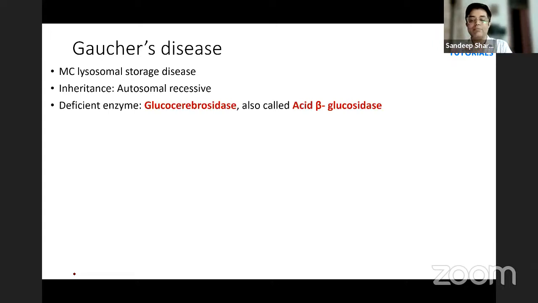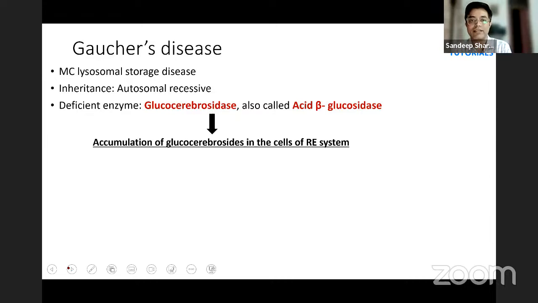Also called acid beta glucosidase. अगर ये एंजाइम डेफिशिएंट होता है तो क्या होगा? There will be accumulation of glucocerebrosides. One of them is glucosyl ceramide, जो कि डिपॉजिट हो जाता है in the cells of the reticuloendothelial system like liver and spleen, and that is why it causes hepatosplenomegaly.